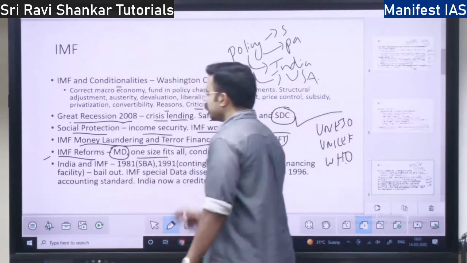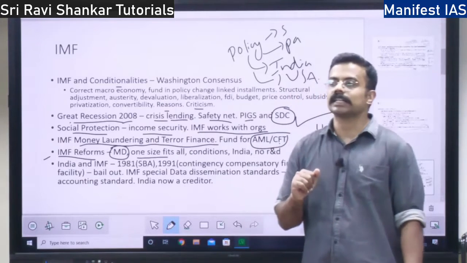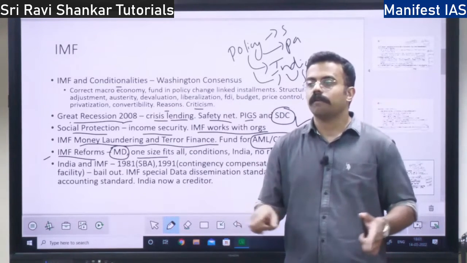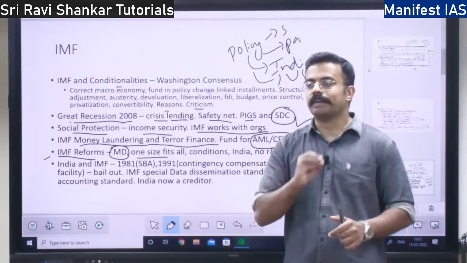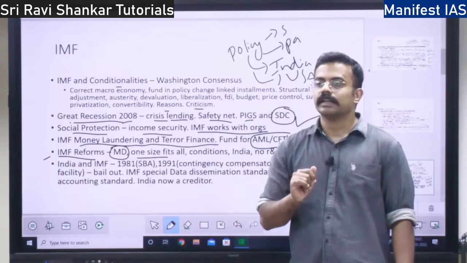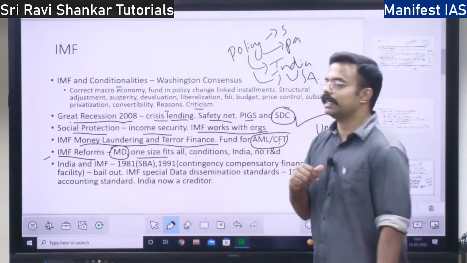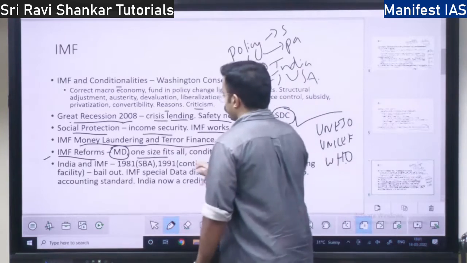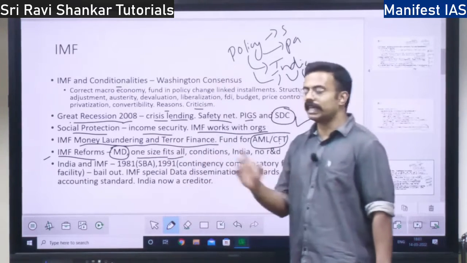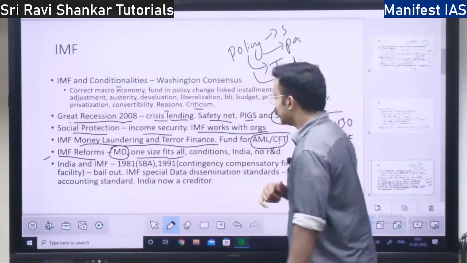Then IMF always gives the one size fits all recommendation. It is going to give one prescription. So for every disease, it gives the same medicine, right? It doesn't work, right? Every disease has different medicine. So for all the economic problems, IMF gives the same thing. That is also a criticism. So IMF has to reform in that direction.